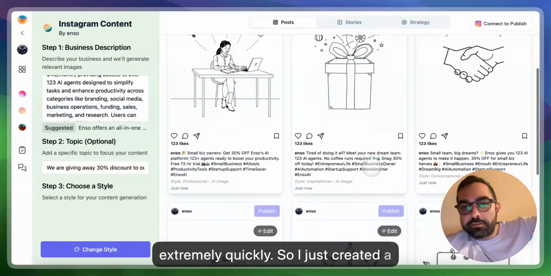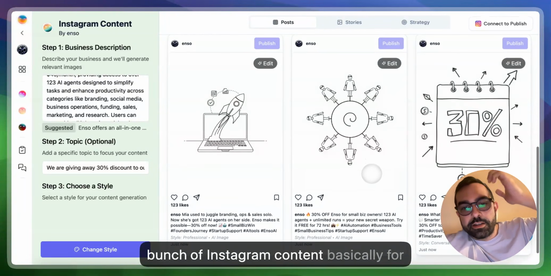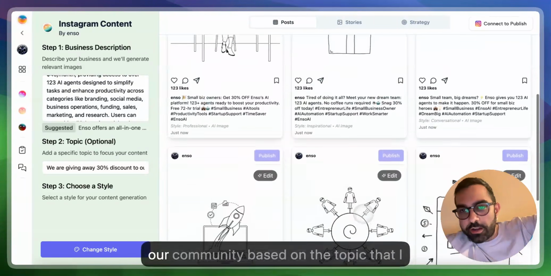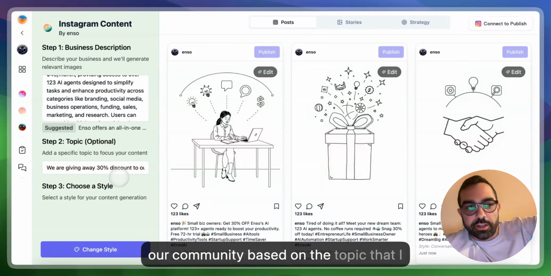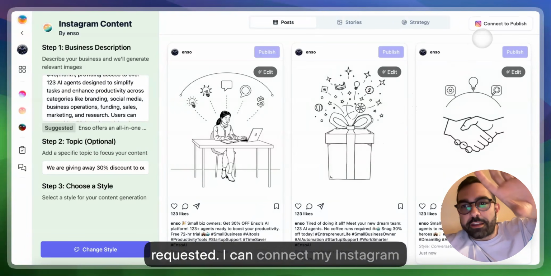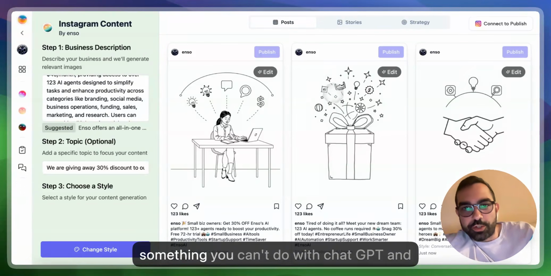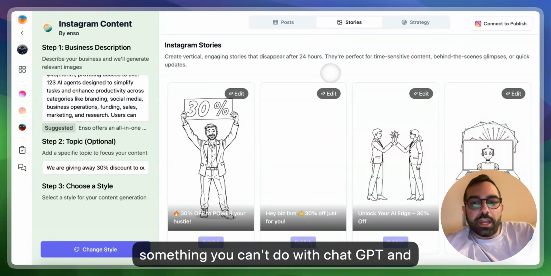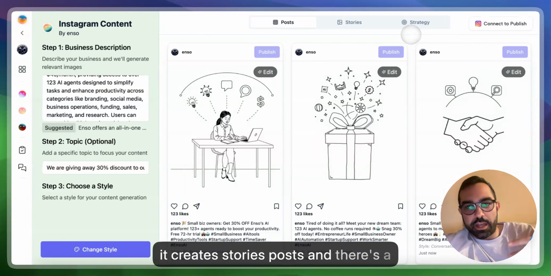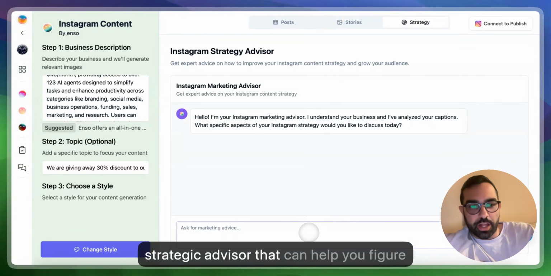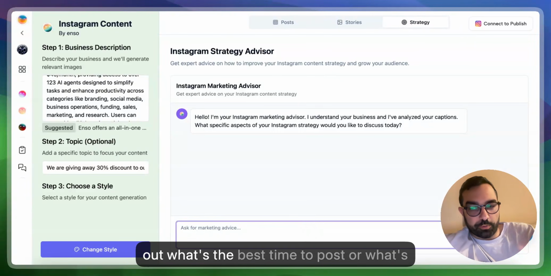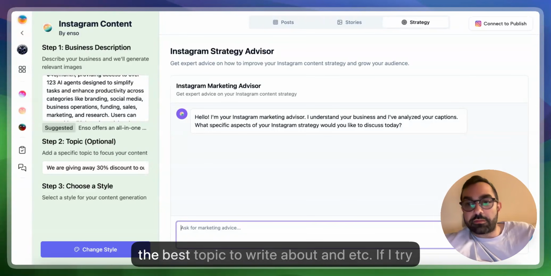So I just created a bunch of Instagram content basically for our community based on the topic that I requested. I can connect my Instagram account, publish it directly, which is something you can't do with ChatGPT. And it creates stories, posts, and there's a strategic advisor that can help you figure out what's the best time to post or what's the best topic to write about, and etc.